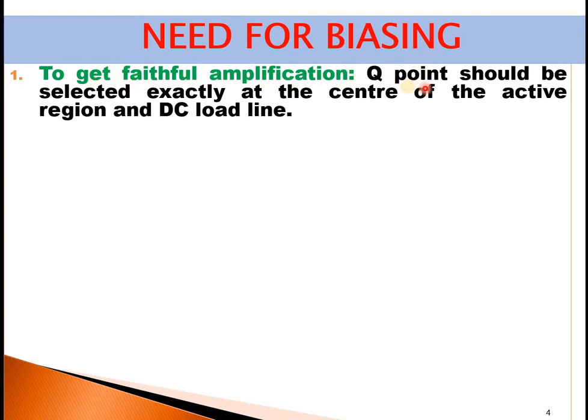Here I am explaining in terms of Q point. What is Q point? In the coming slides I'll explain. So to get faithful amplification, Q point should be selected exactly at the center of the active region. Remember, to get faithful amplification, Q point is also called as silent point or operating point. This should be selected exactly at the center of the active region.